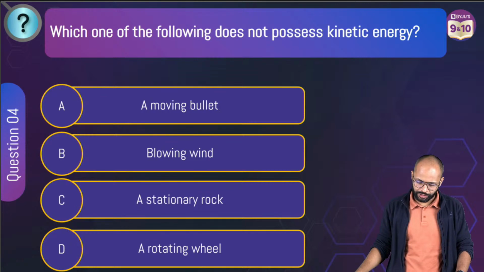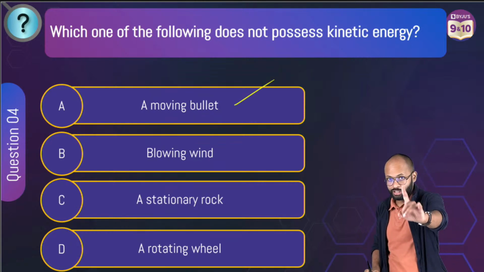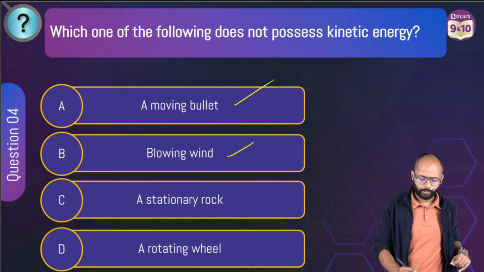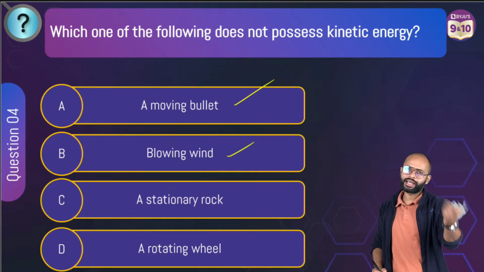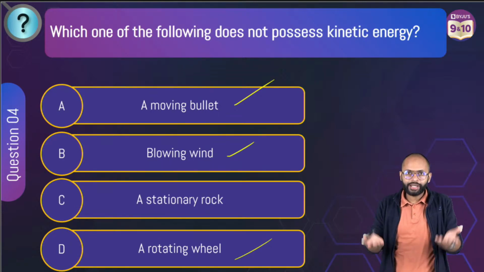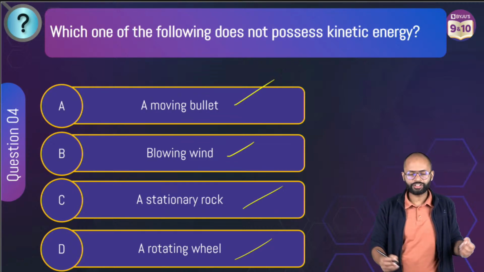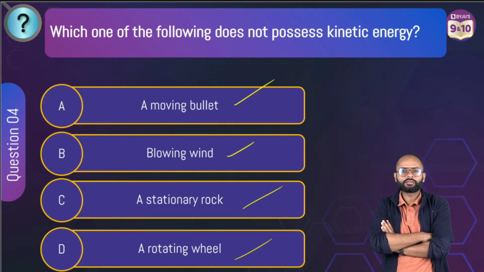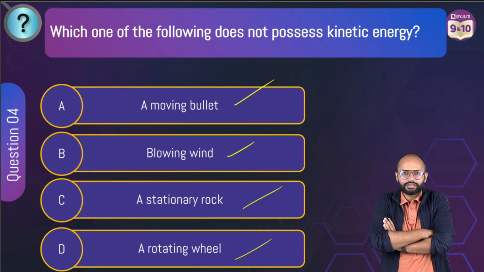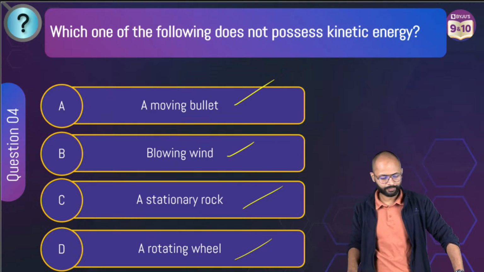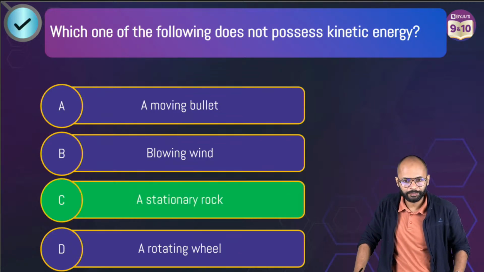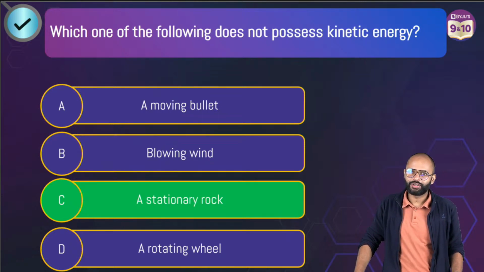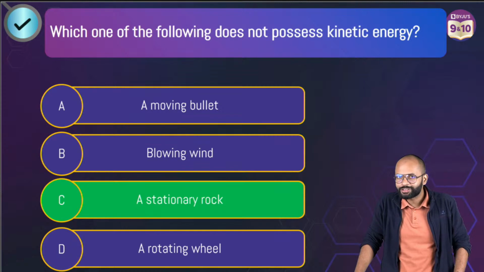Everything is moving except C. Moving bullet has potential energy? Nah, it has kinetic energy. Why? Because it is moving. Half mv square. Blowing wind, it is blowing. Nah, it is moving. It has kinetic energy. Rotating wheel, it is rotating. It is moving. It has kinetic energy. But a stationary dog is sitting quietly. Stationary dog. It is at rest. So no kinetic energy. Very good. बहुत बढ़िया. Correct answer is option C. Very good. MGH. It is at rest and at ground, then you will say MG is also 0.